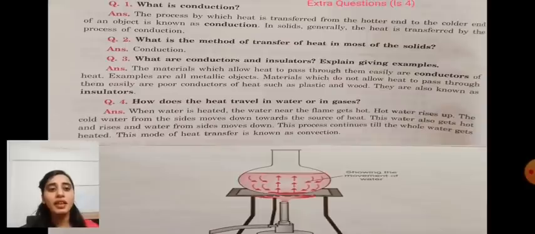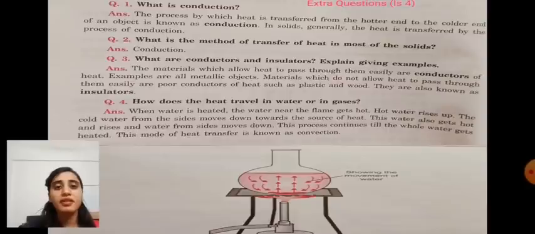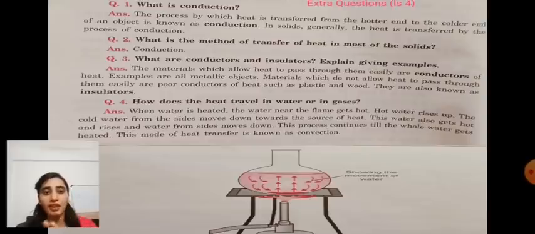Now, this is a simple question. How does the heat travel in water or in gases? There is one diagram for this question. When water is heated, the water near the flame gets hot first. Means the water at the bottom starts heating from the bottom. When water is heated, the water near the flame gets hot.